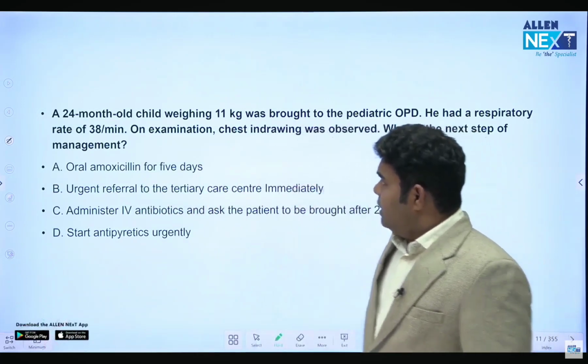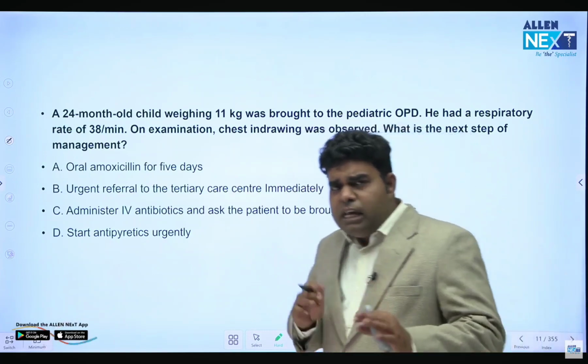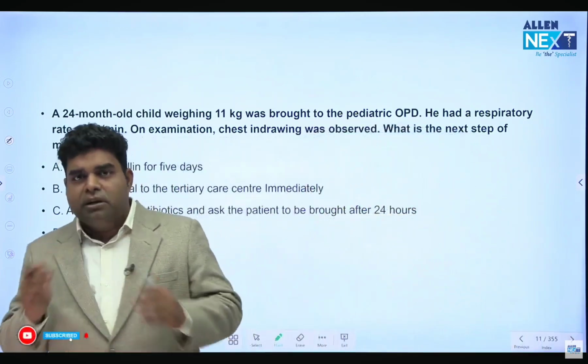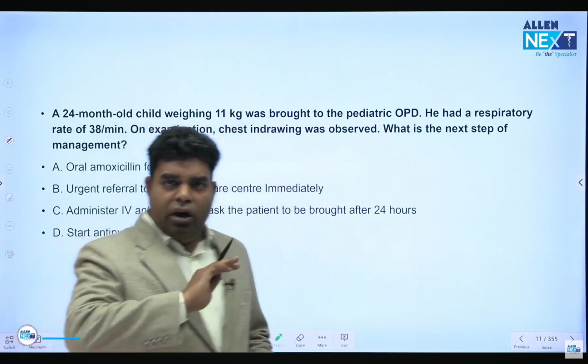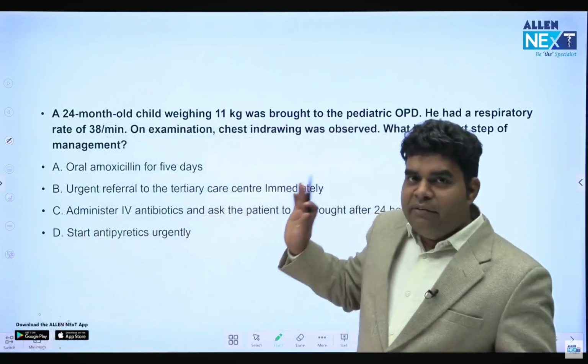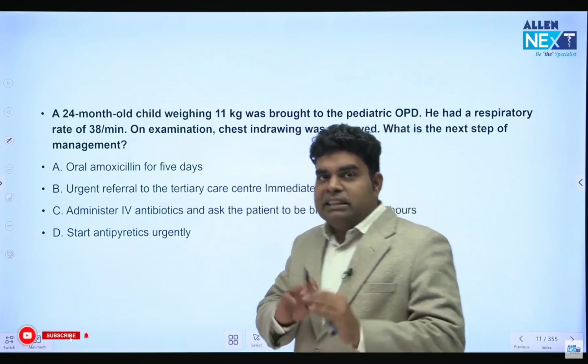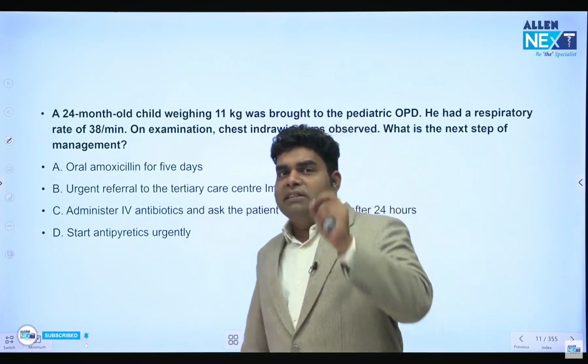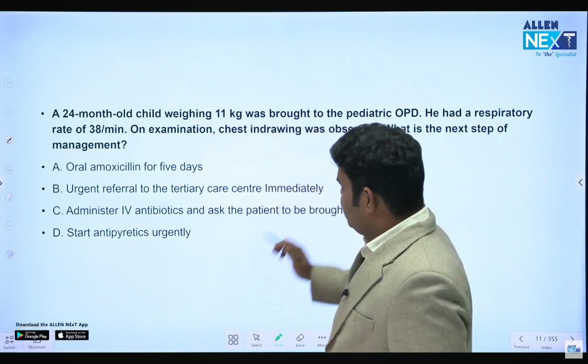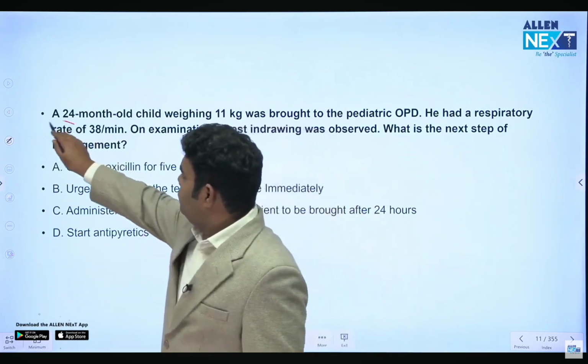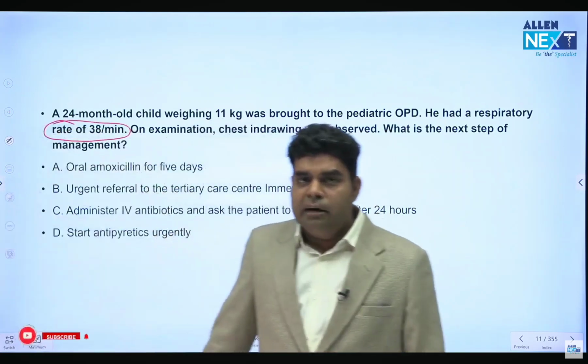Now, let's see, there's a question which they keep asking in pediatrics and PSM mixed. And I never discuss this question in any of my classes because I always leave it for pedia. But this is a very frequently asked question regarding classification of pneumonia and how to manage pneumonia in children. So first thing they will give you is a rate. Like here, the rate is 38 per minute.